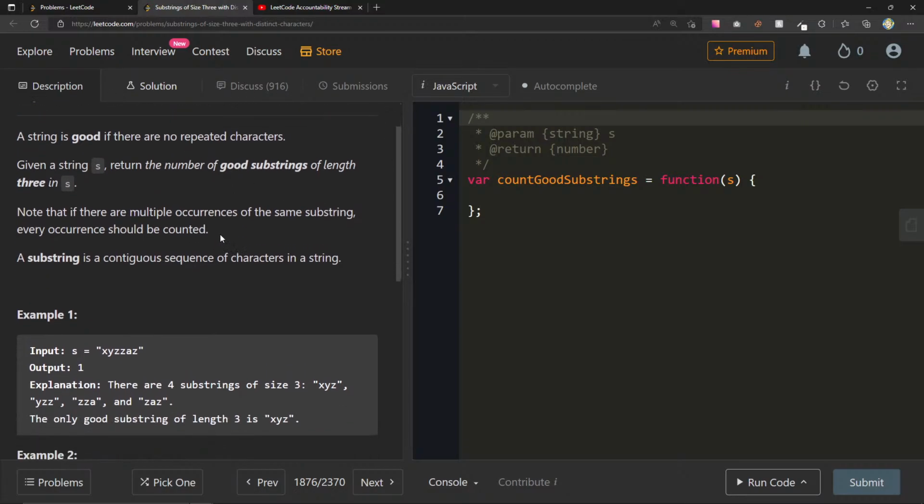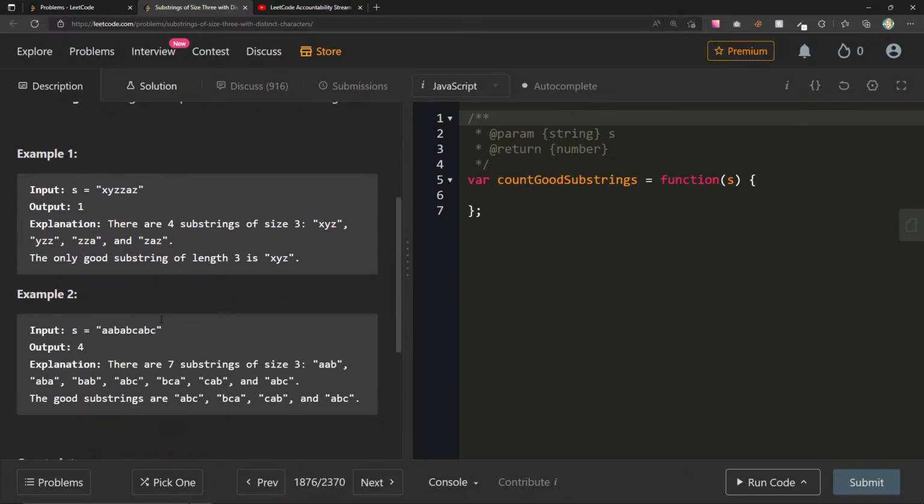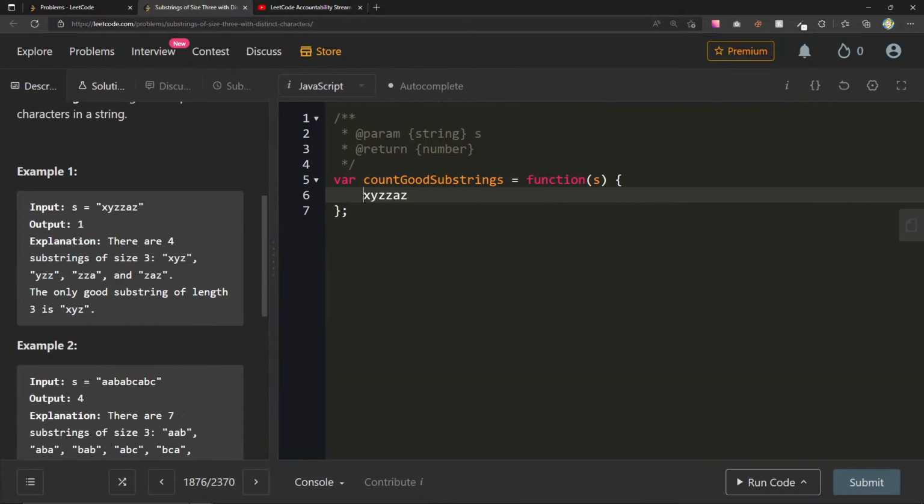Ooh, okay. So I think already this might be a sliding window problem because we want to consider multiple contiguous substrings. But since the sliding window is fixed, this one might be easier. So the sliding window pattern is where you might have I and then J, where this is the beginning and end of your sliding window.